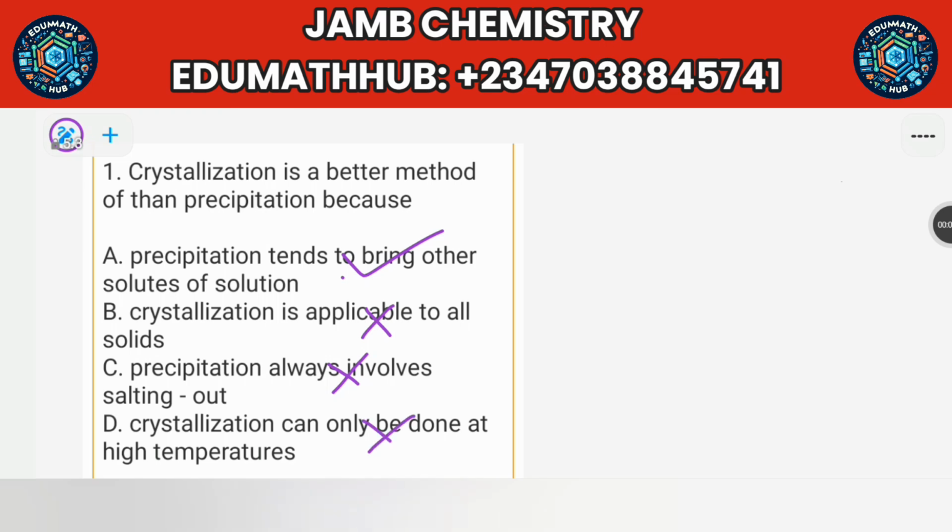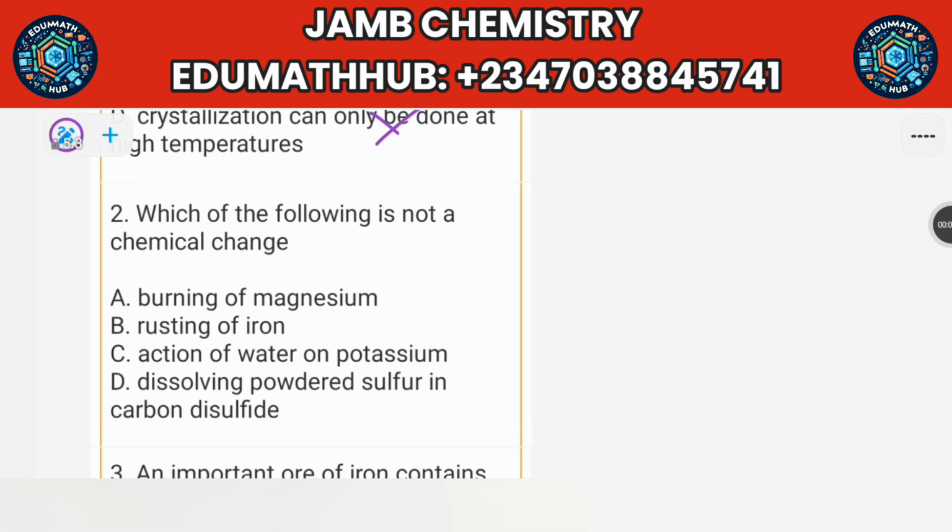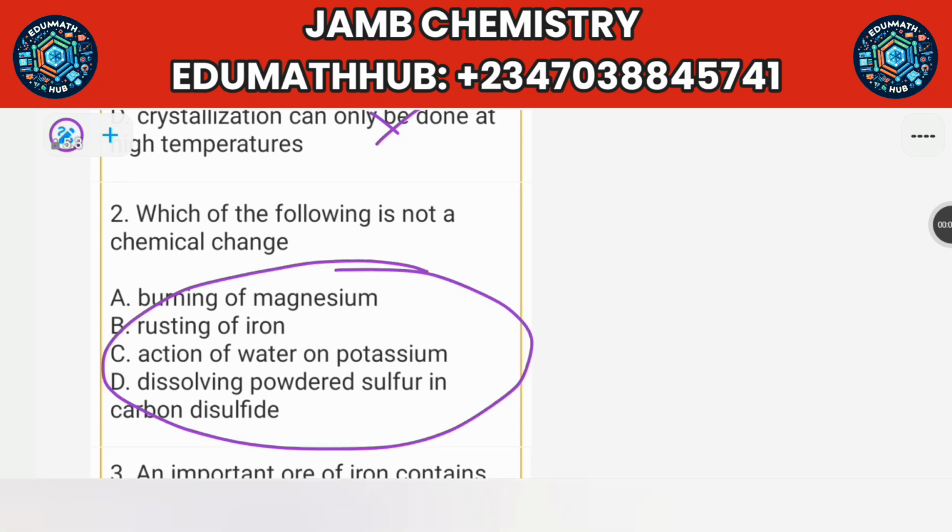So the only answer is precipitation because it tends to bring out other solids. It leads to the production of impure crystals. That's why the answer is option A. So for the next one, which of the following is not a chemical change? So that means one of these is a physical change. That's just the meaning. So let's take them one by one.